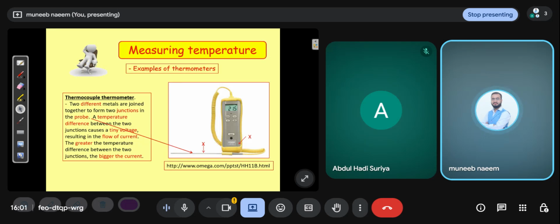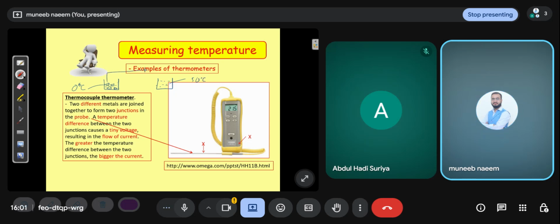I'll give you an example through a diagram. There are two beakers, and two different metals are joined. One is at 0 degrees, meaning there is ice, and the other is at 50 degrees centigrade.